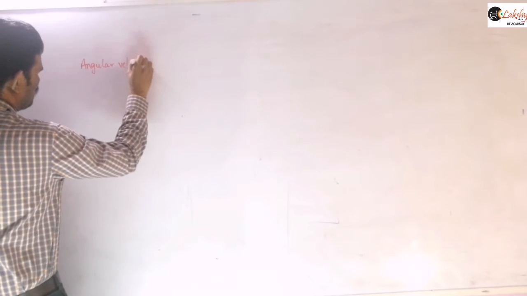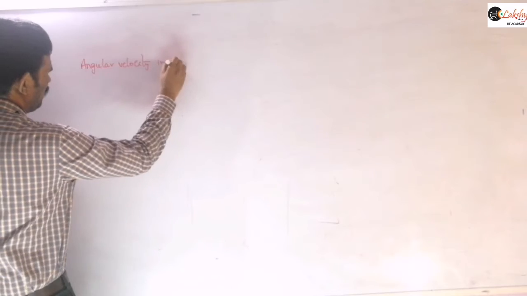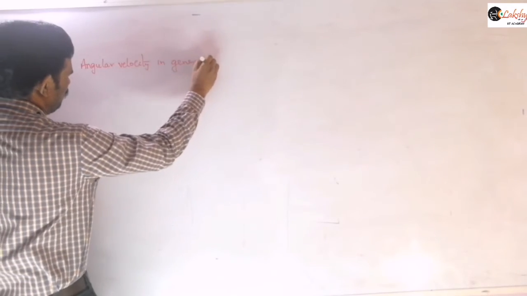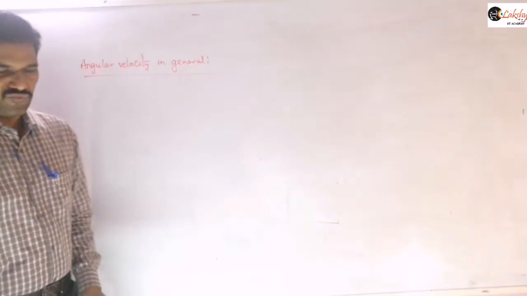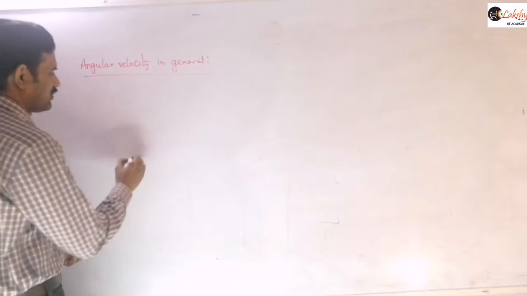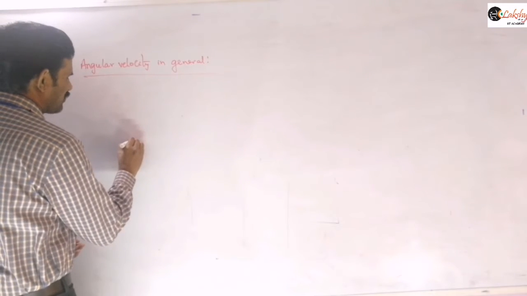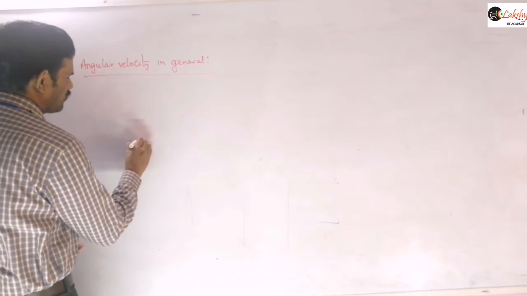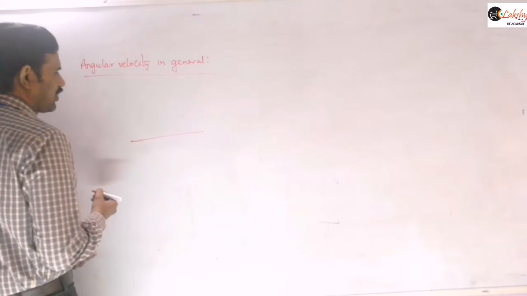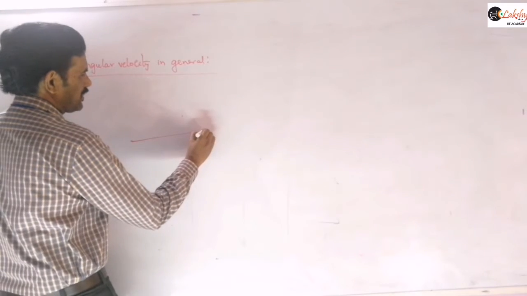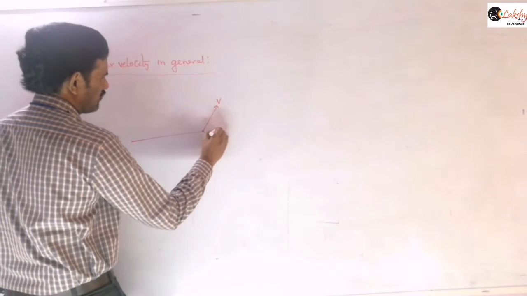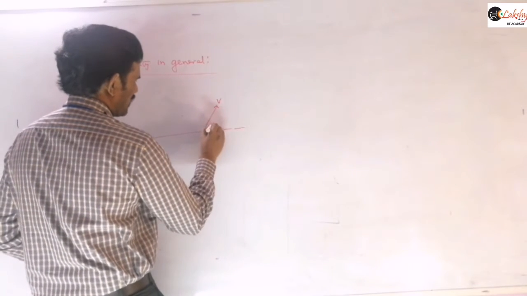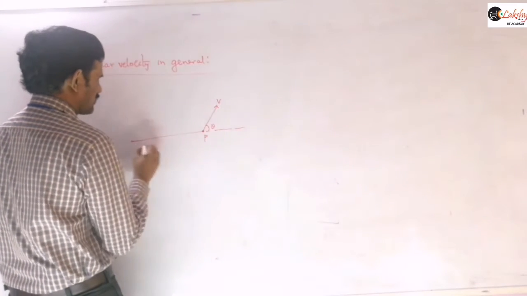Angular velocity in general. In circular motion we discussed it in the last class. Now we are going to discuss it in general. Suppose an observer is standing at some point O. A particle P is traveling along this direction with some velocity V, making an angle theta with this line.